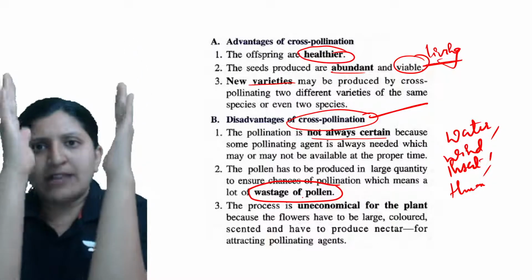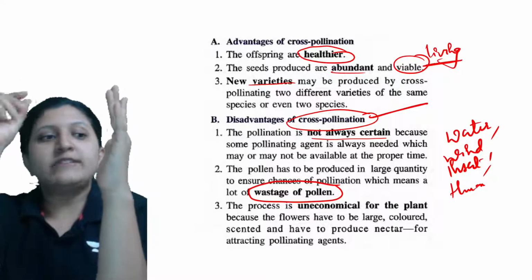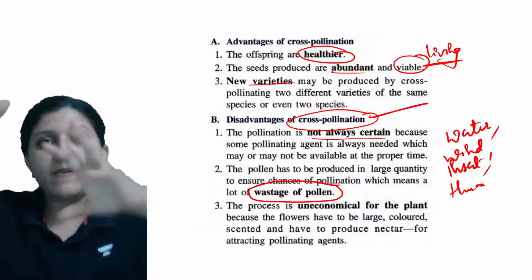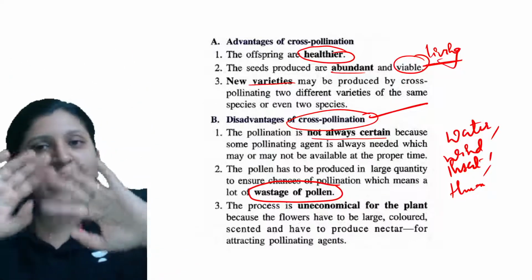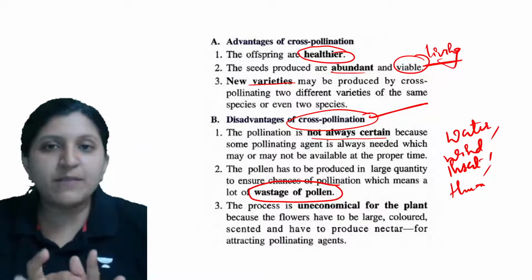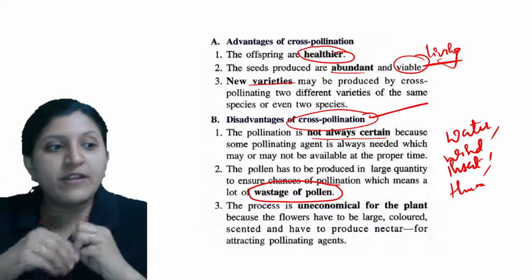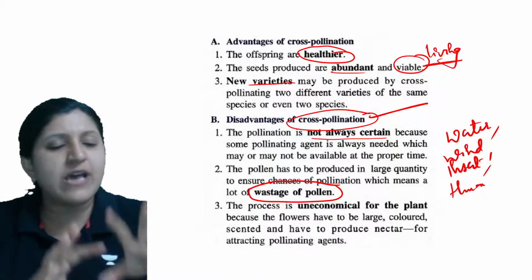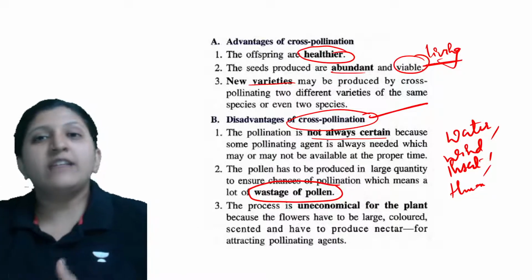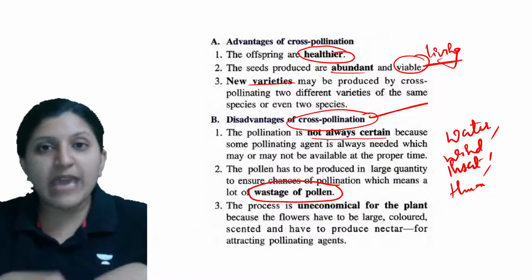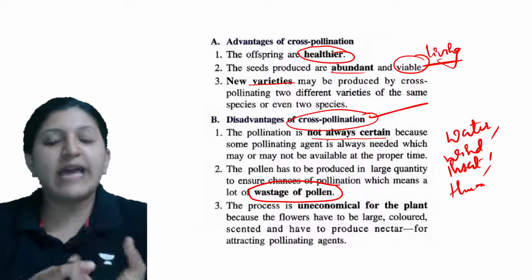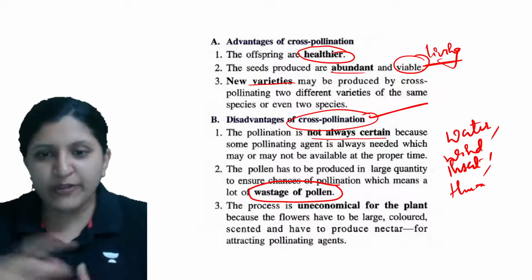Let's say two plants are far apart. Pollen grains have to fly from one plant to the other, and they do not always reach their target, the stigma. Some can fall in between, some can get to flowers of other species, some can get to the soil, and only a few can reach a stigma. So we can see a lot of wastage of pollen.